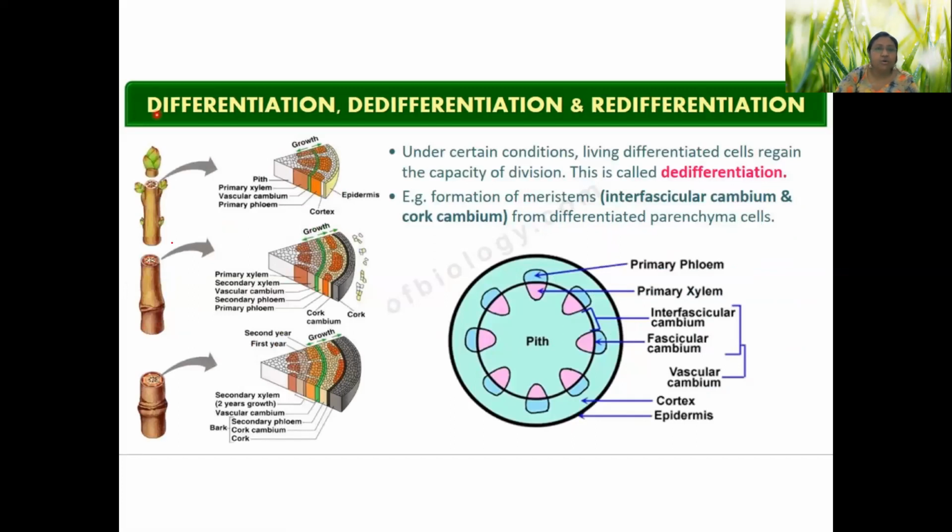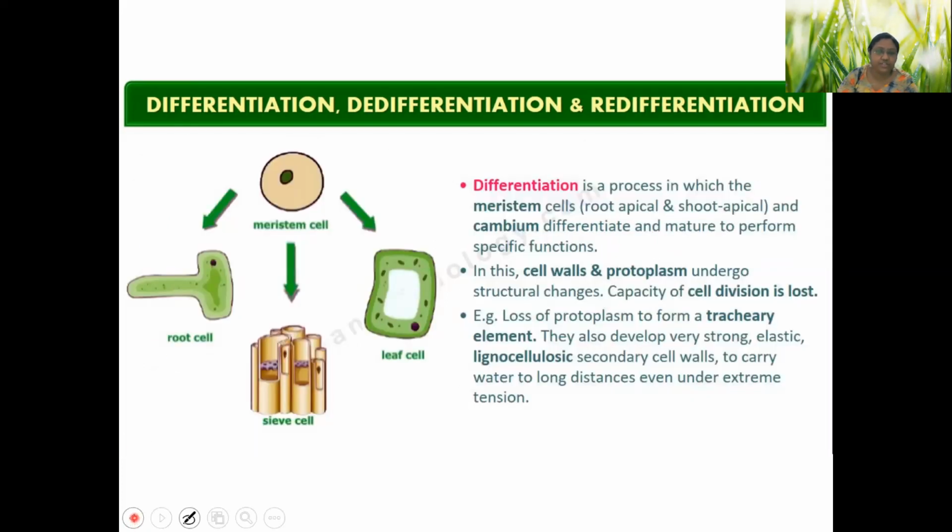Now, the only thing that is possible in case of plant, because plants are totipotent, is to have a de-differentiation. That means with the impact of hormone, they can once again have their ability to get undifferentiated. That means for them, this back pathway is possible. They can go back.